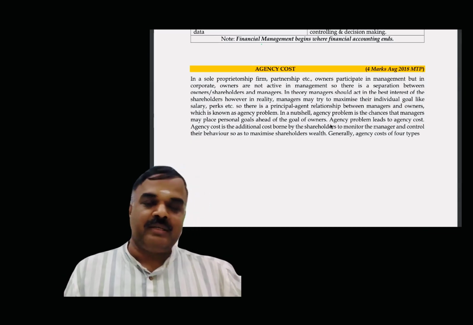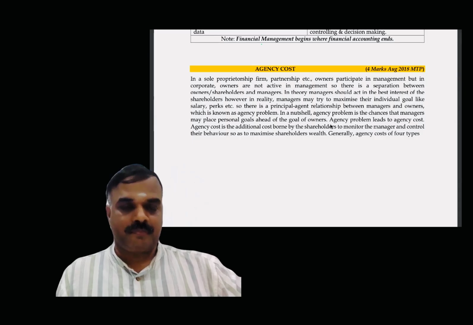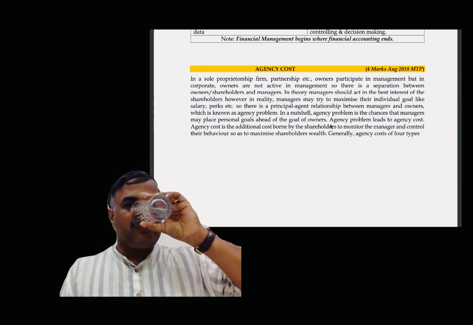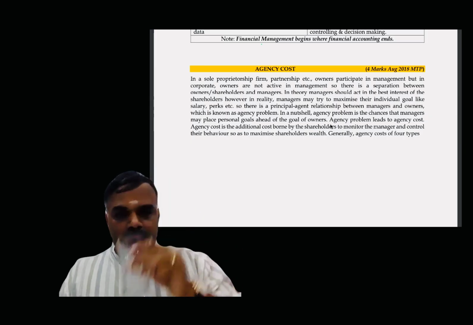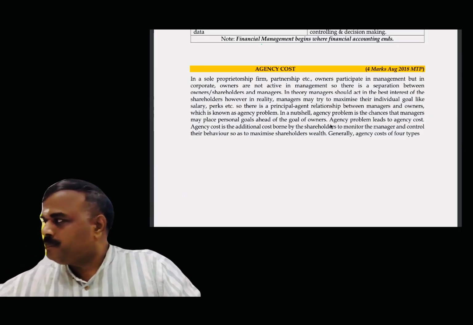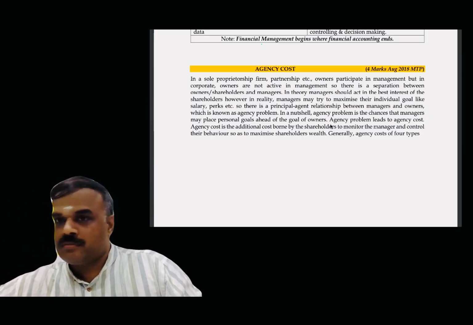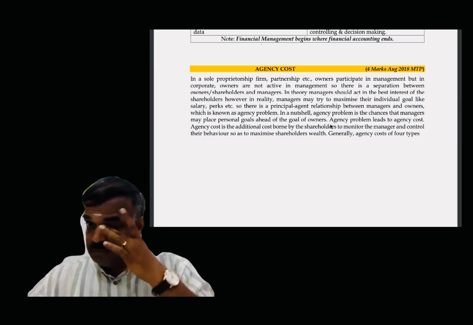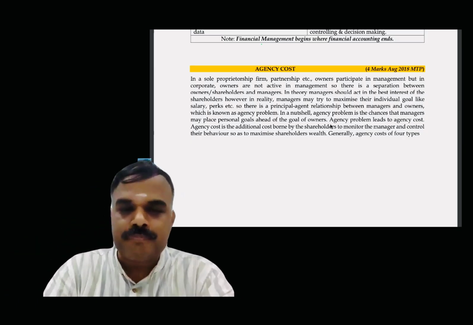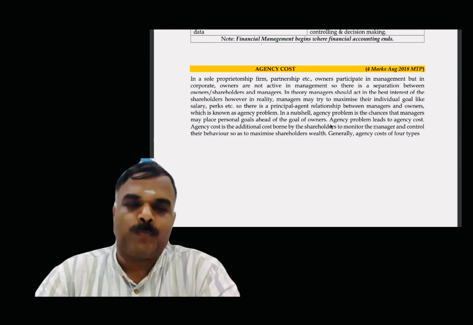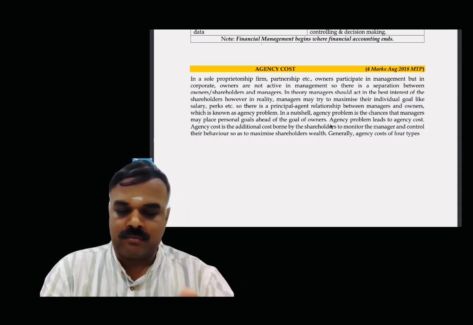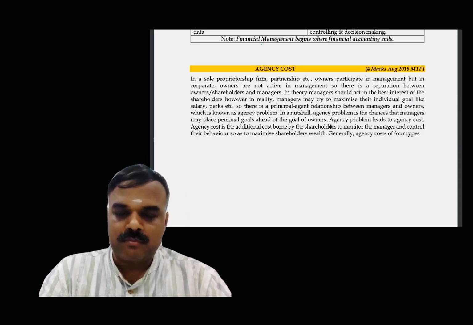You can easily understand agency cost. Yes, sir. Agency cost. In a sole proprietorship firm, partnership, etc., owners participate in management, but in corporate, owners are not active in management. So there is a separation between owners, shareholders, and managers. In theory, managers should act in the best interest of the shareholders. However, in reality, managers may try to maximize their individual goal like salary, perks, etc. So there is a principal-agent relationship between managers and owners, which is known as agency problem.